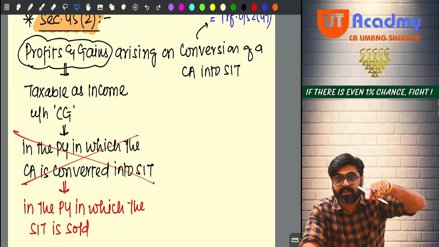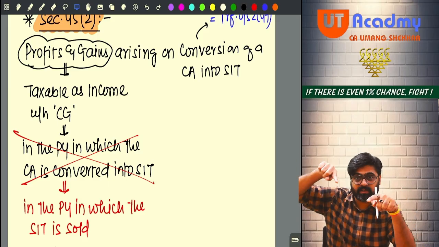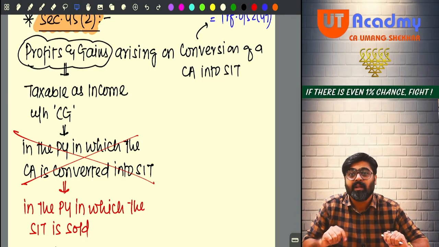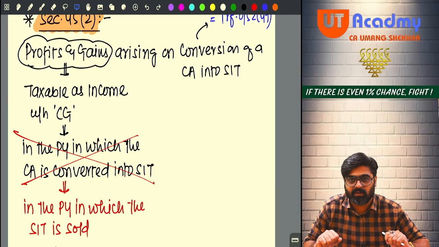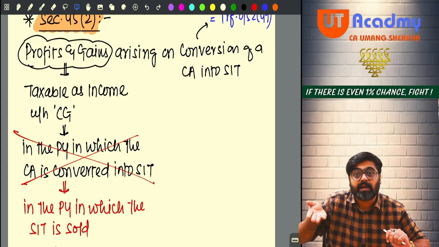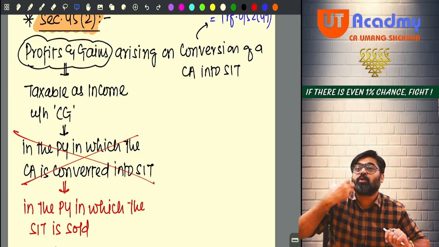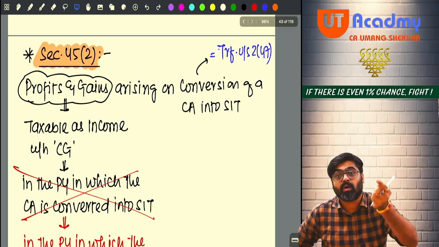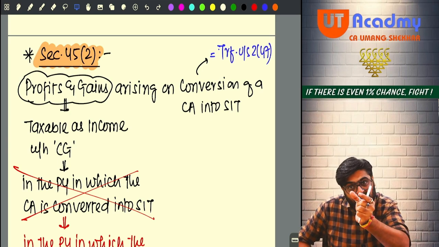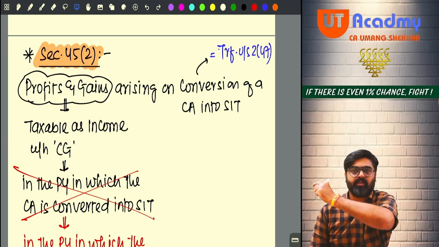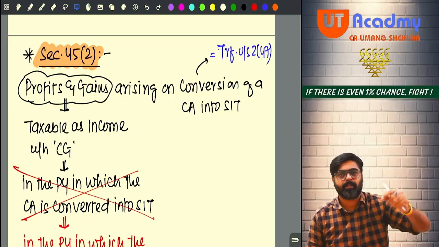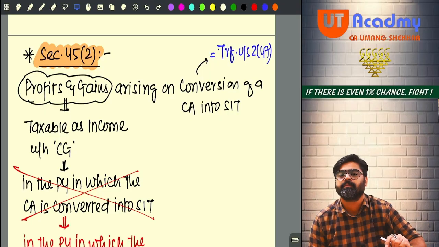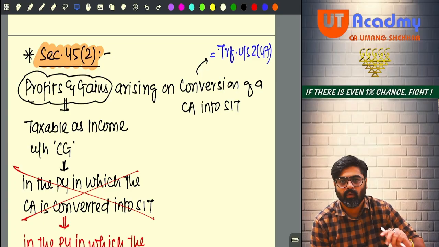So first the conversion is treated as transfer, and whatever gain is happening on that conversion is not a normal gain happening on normal transfer of a capital asset. For that, 45(1) cannot be used. So to charge that gain under the head capital gains only, we had to make this section 45(2), which is a specific charge. According to this section, this type of specific profit will also be taxable under the head capital gains only. We want to charge this gain here only. Getting my point?